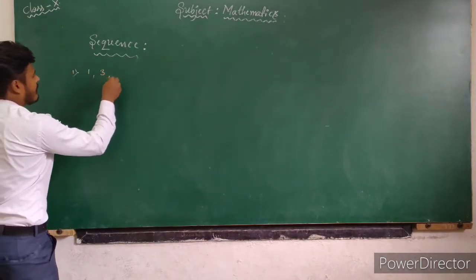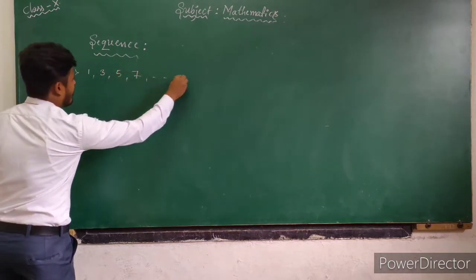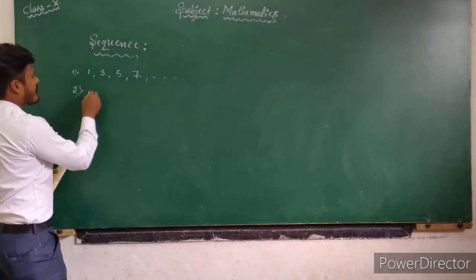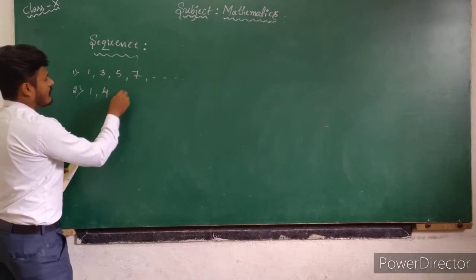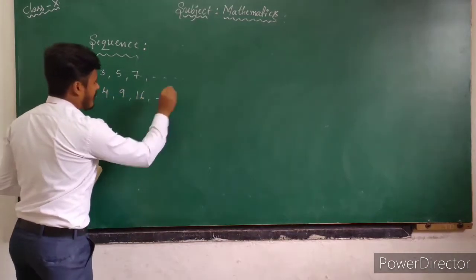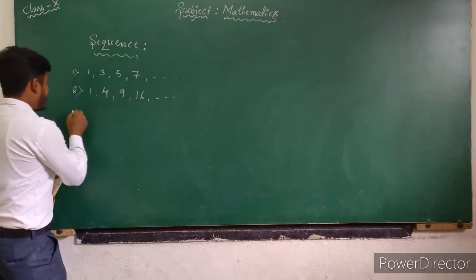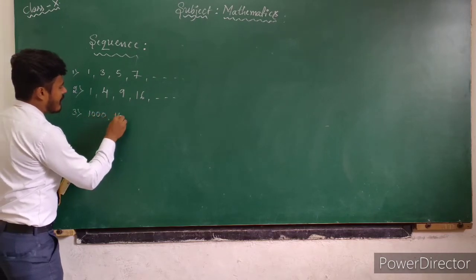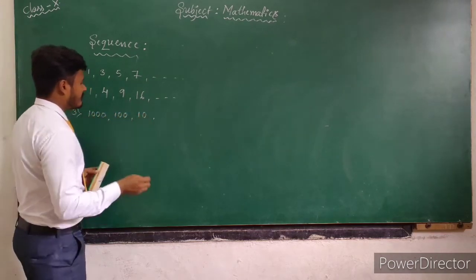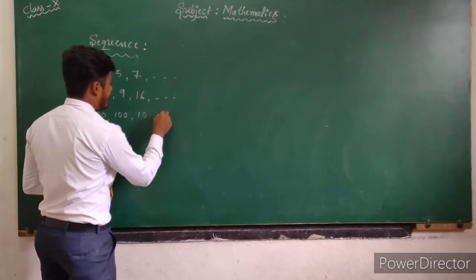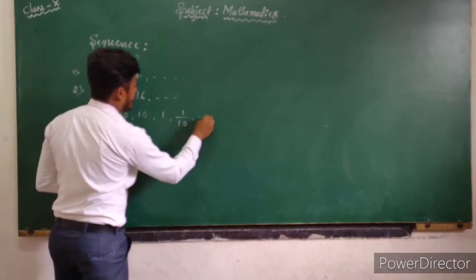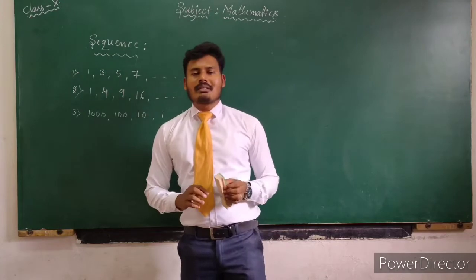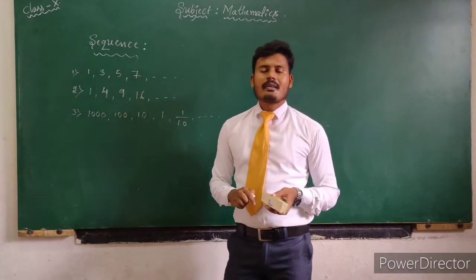Here, example number 1: 1, 3, 5, 7 and so on. Example number 2: 1, 4, 9, 16 and so on. And another example is 1000, 100, 10, and 1, sorry, 1 and 1 by 10 and so on. So these are the 3 examples for sequence.